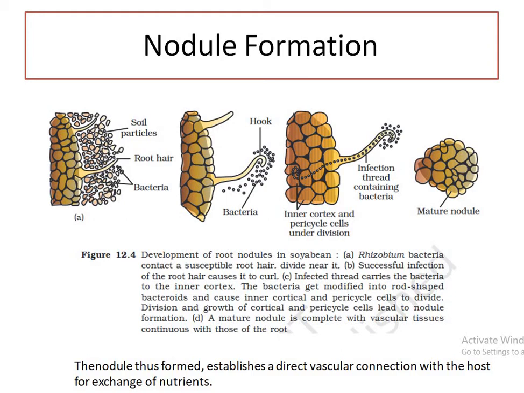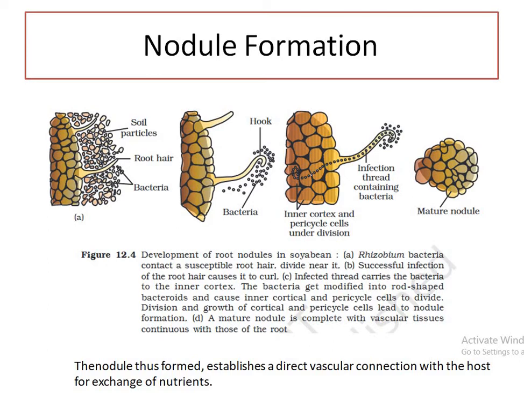First, it contacts the root hairs of legumes. Next, it infects the root hair and it creates a hook-like structure, and the bacteria infect from here and multiply one by one like a thread.